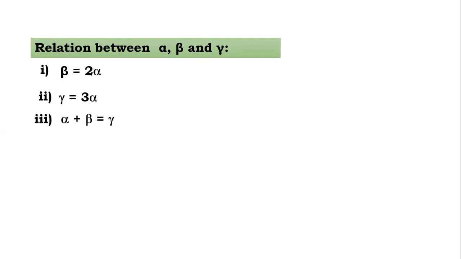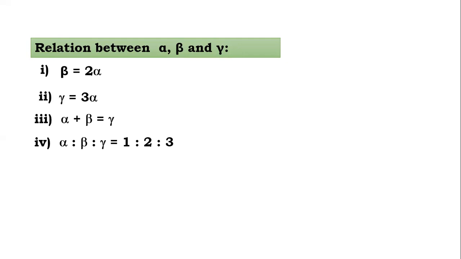Now if you add alpha plus beta, then you will get gamma. If you add these two, you will get gamma. You can check it mathematically, you already have the relations. So if you take the ratio alpha to beta to gamma, then we get it as 1 to 2 to 3.